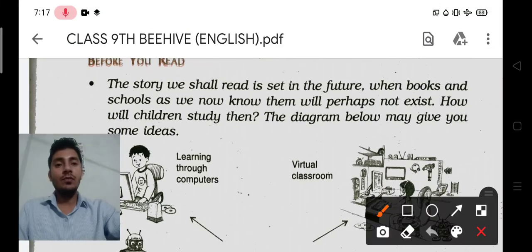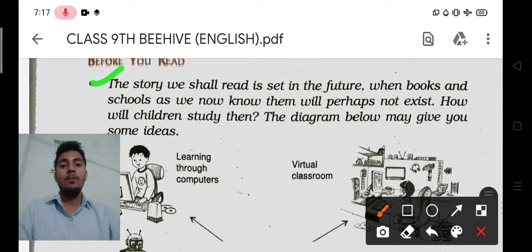Okay, so before you read, you will see from here, the story we shall read is set in the future, when books and schools as we now know them will perhaps not exist. How will children study then? Because this kind of question comes in our mind also.